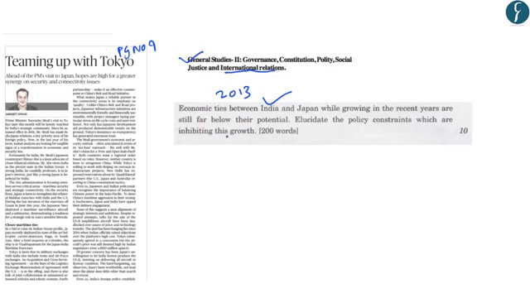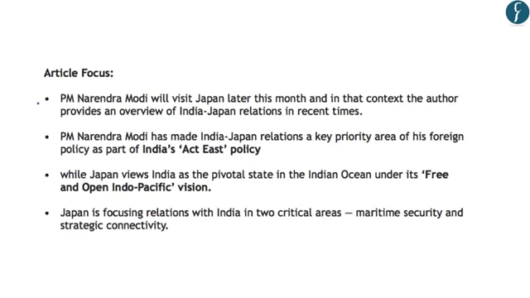Now, although this is a news in transition because major points will emerge only after the visit of the Prime Minister, let us try to understand the key points that have been highlighted by the author in this article. So first, let us understand the focus of this article. In this, the author highlights that PM Narendra Modi has made India-Japan relations a key priority area in his foreign policy as a part of India's Act East policy. So in short, the author has highlighted that Japan is a key country in India's Act East policy.